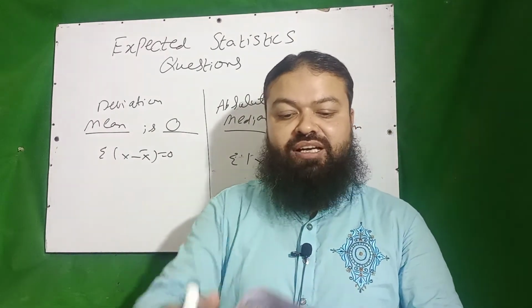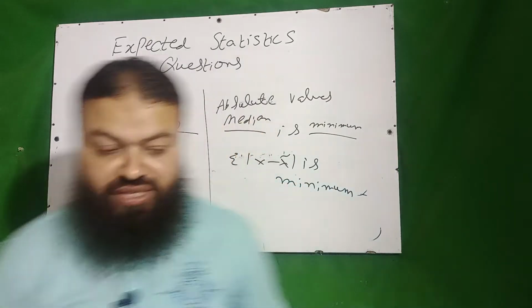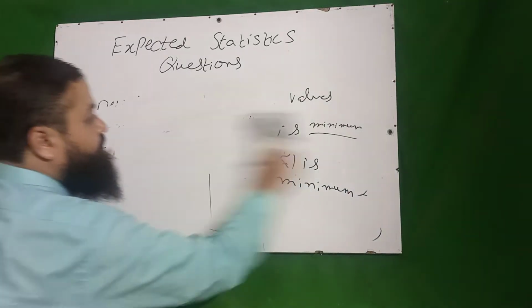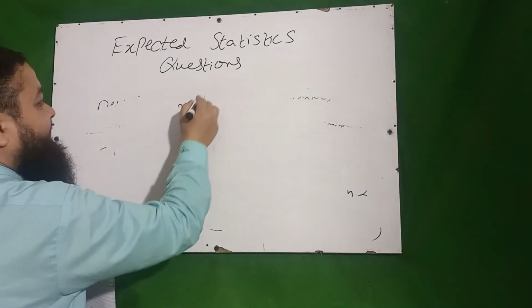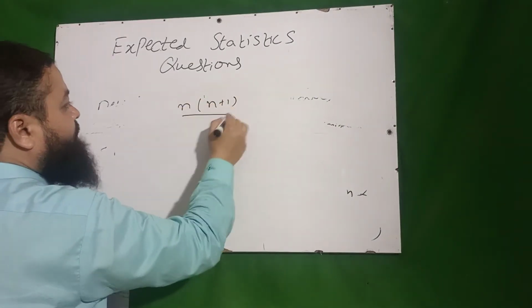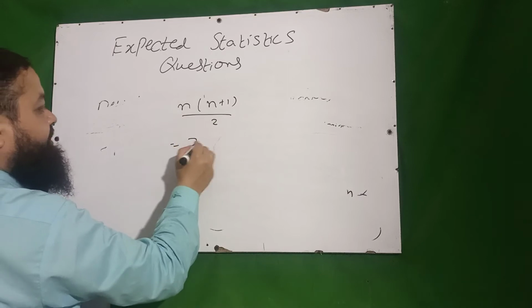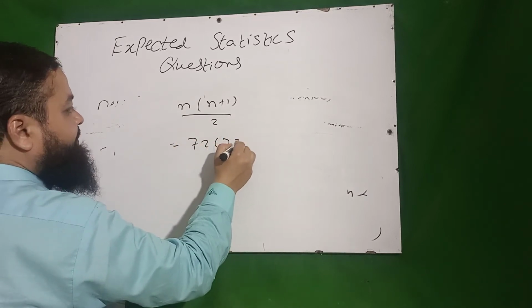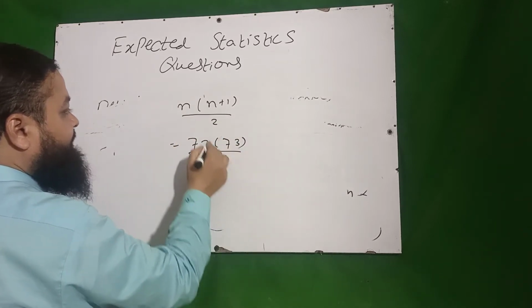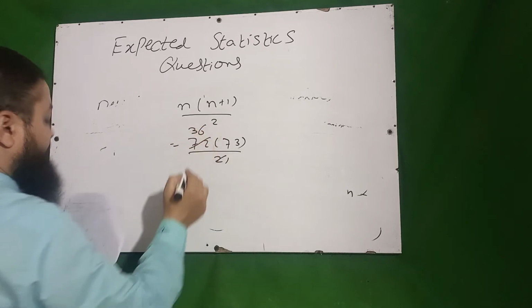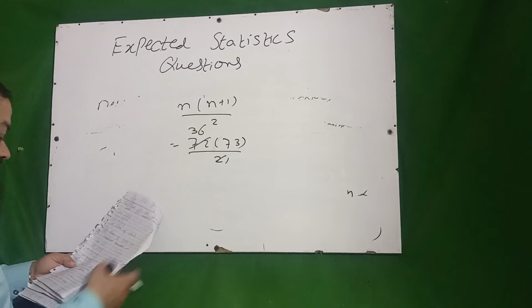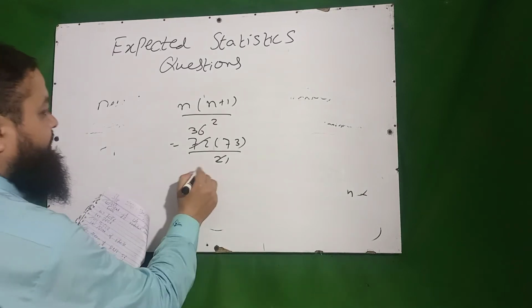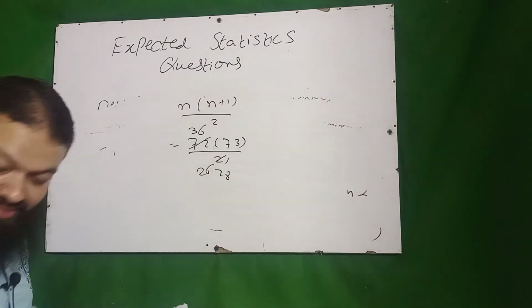What is the sum of first 72 natural numbers? Very important one, dear students. For the sum of the natural numbers, there is a formula n into n plus 1 over 2. Then n is 72 into 72 plus 1 is 73 over 2. 2 ones are 2, 2 threes are 6, 2 sixes are 12. If you multiply these two, the answer will be 2628. That will be the correct answer in the exam.